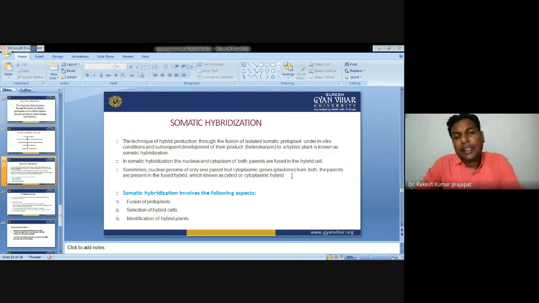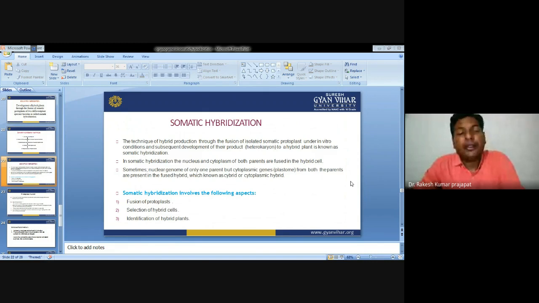In somatic hybridization, the nucleus and cytoplasm of both the parents are fused in the hybrid cells. Sometimes the nuclear genome of only one parent but the cytoplasmic genome from both parents is present in the fused product, which is known as a cytoplasmic hybrid, or cybrid. In case of a somatic hybrid, the nucleus and cytoplasm come from both the parents and are fused in the hybrid cells.